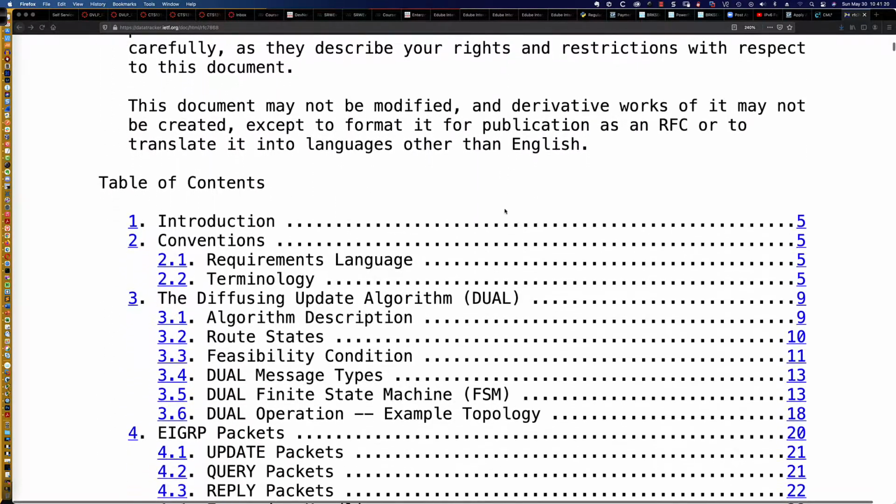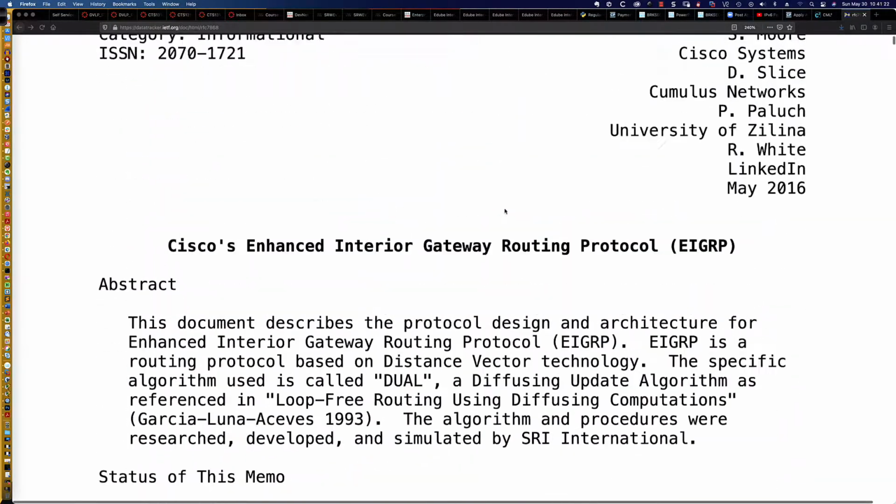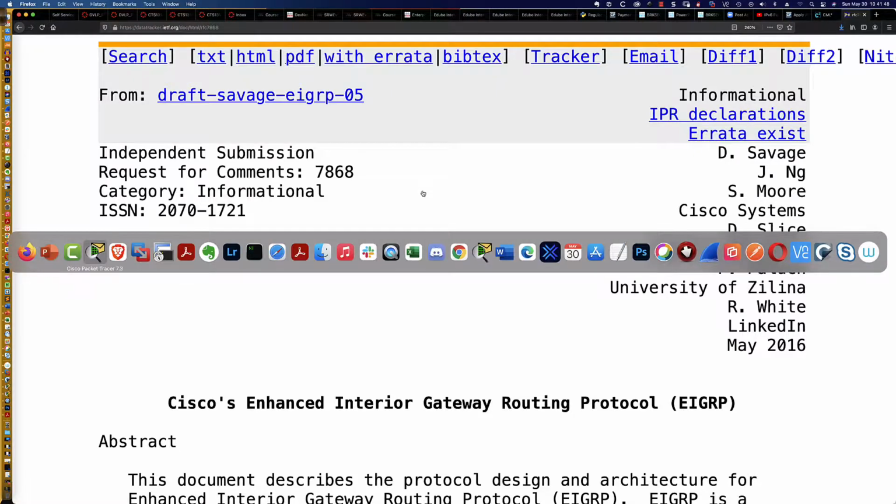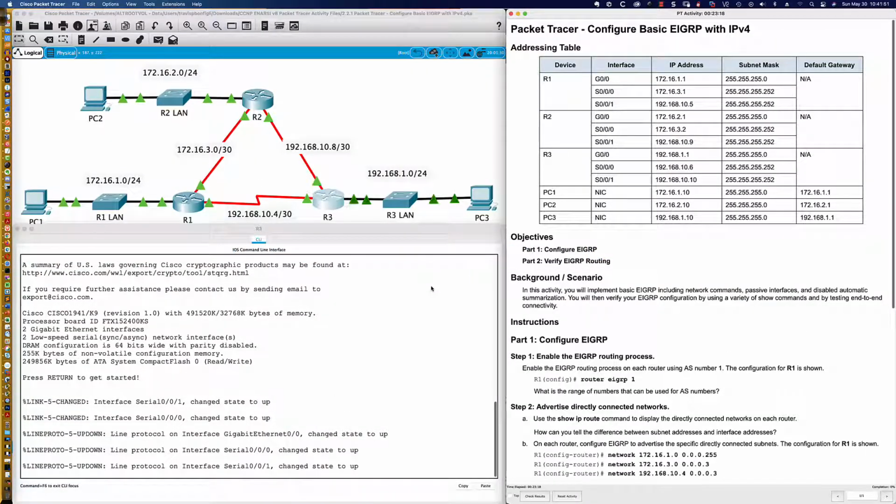So this is a great document to get into, and I'm going to reference it multiple times, because we're going to talk about one of the major and probably one of the most important features of EIGRP from a scalability perspective that you will not find detailed here in the RFC. So RFC 7868 is a must read if you want to master EIGRP and the concepts behind it. So let's dive into the Packet Tracer activity.